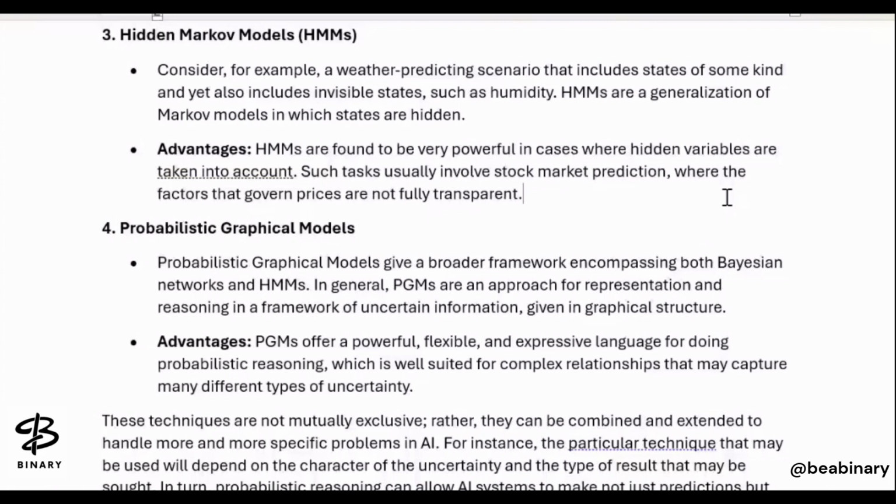The advantages here: hidden Markov models are found to be very powerful in cases where hidden variables are taken into account. Such tasks usually involve stock market predictions, right? Where there are a number of hidden parameters or factors, and the factors that govern the prices are not fully transparent. Then we are talking about probabilistic graphical models, which is the combination of the hidden Markov model and the Bayesian networks. Probabilistic graphical models give a broader framework encompassing both the Bayesian network and the hidden Markov models.